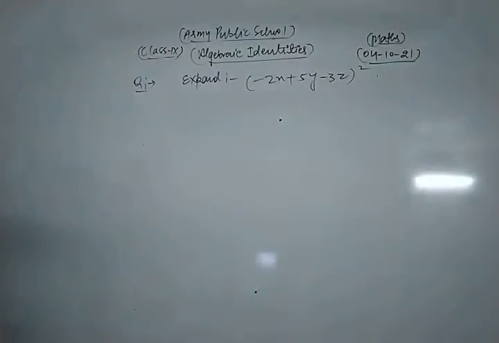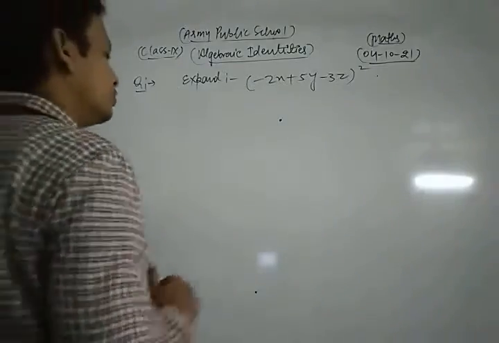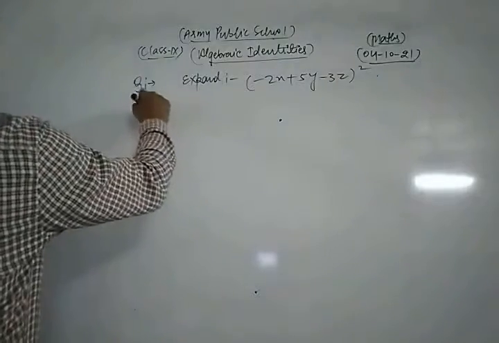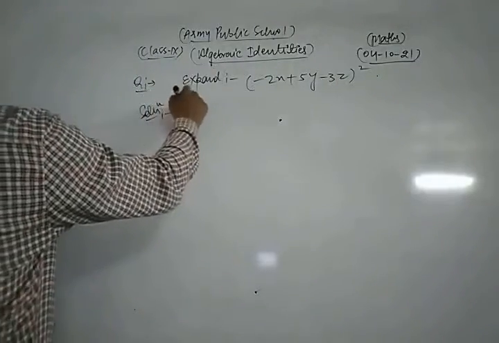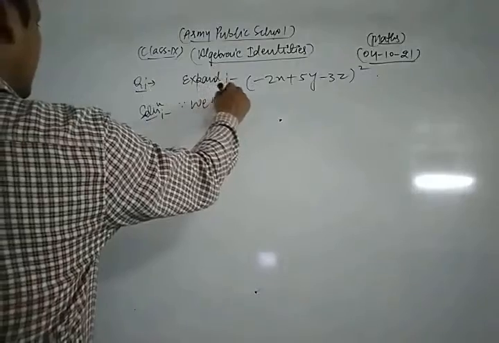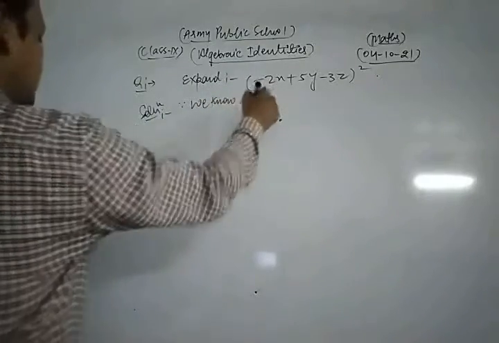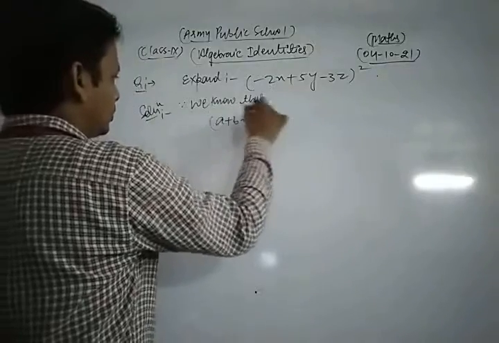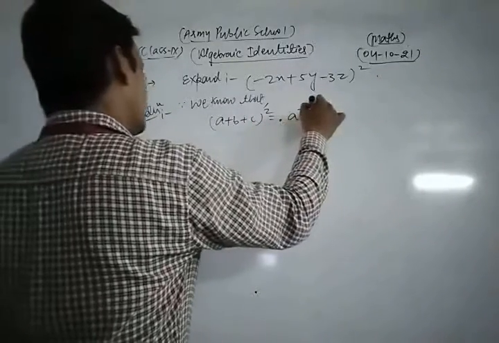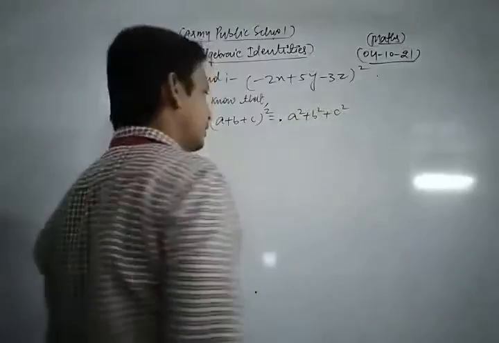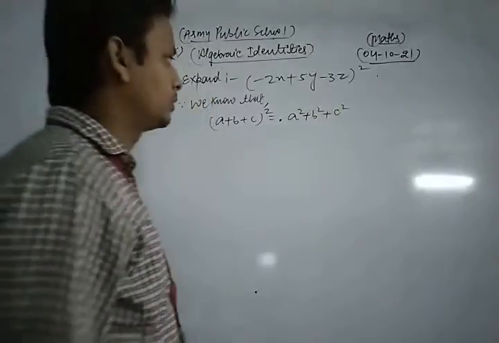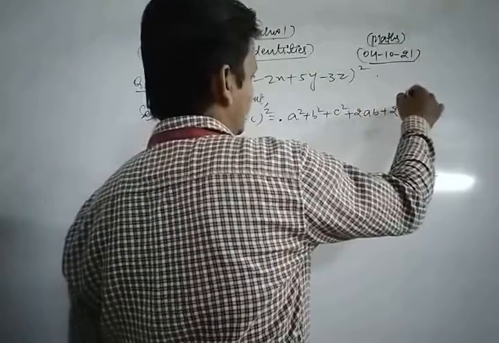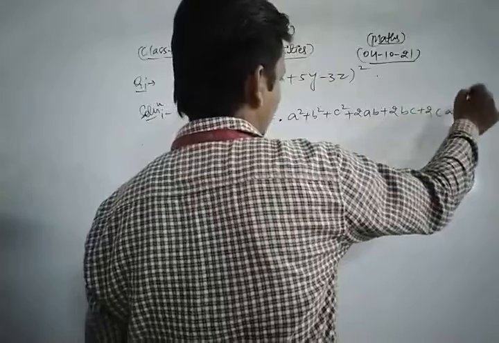What is the process to solve that question? Let's see its solution. Since we know that a plus b plus c whole square is equal to a square plus b square plus c square plus 2ab plus 2bc plus 2ca.